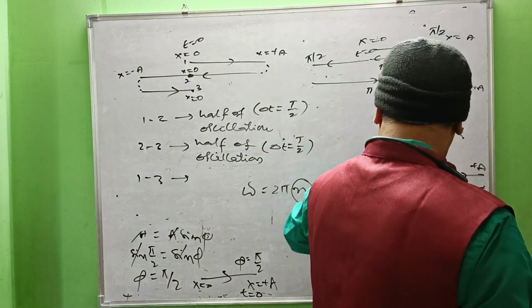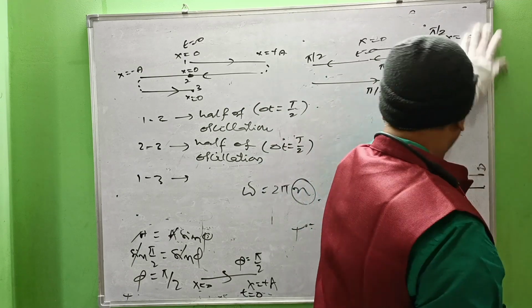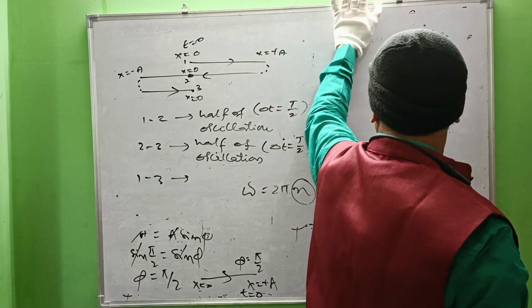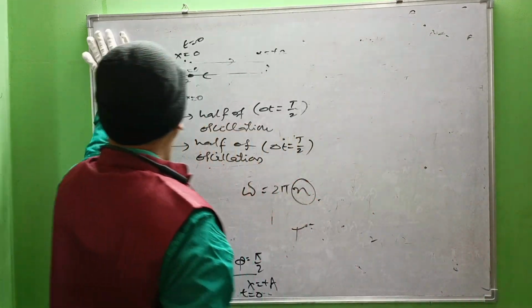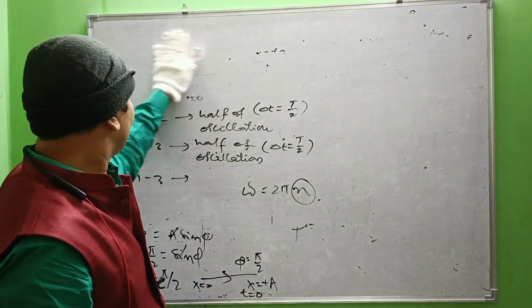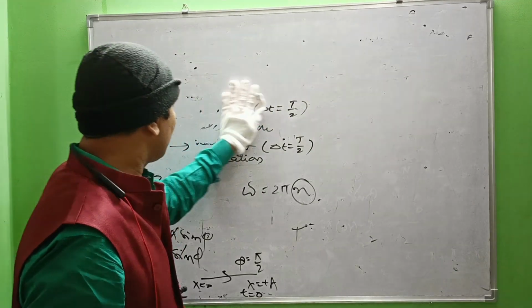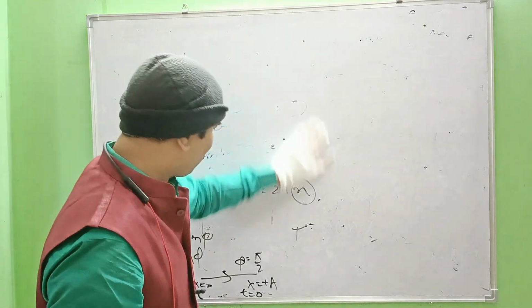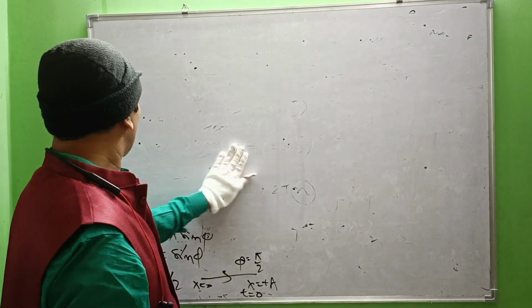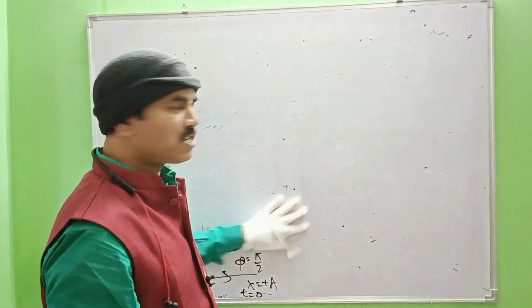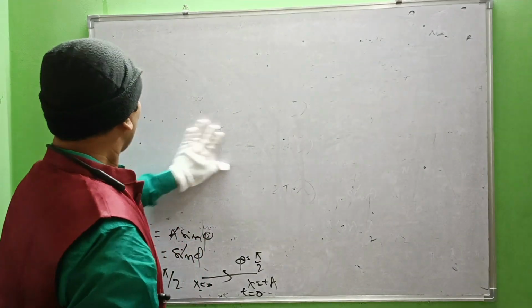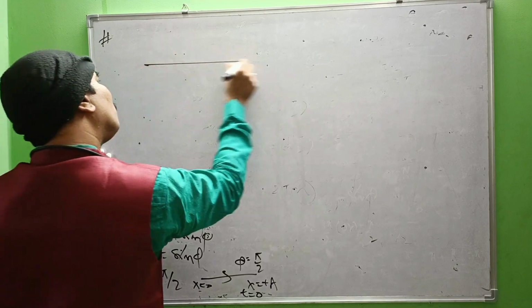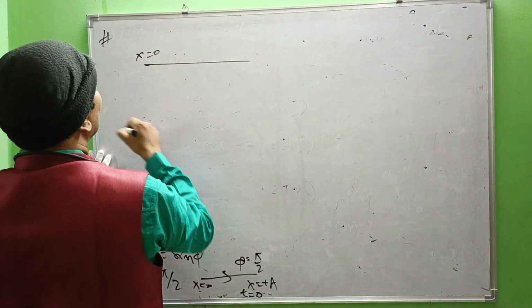Right? Now regarding numerical, during the oscillation of a particle along the x-axis, suppose the particle starts from the mean position and reaches a position which is at distance x equal to a by 2 in time t1 as shown. See, on numerical, this is x equal to 0, the position of the particle.